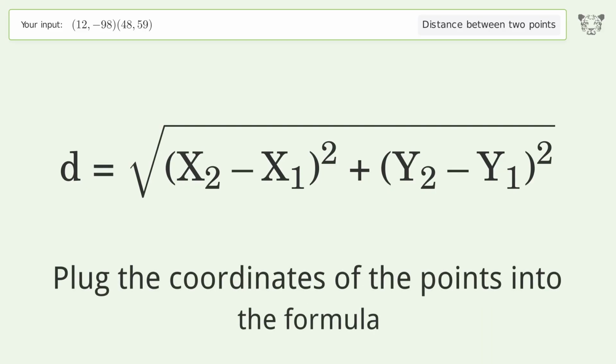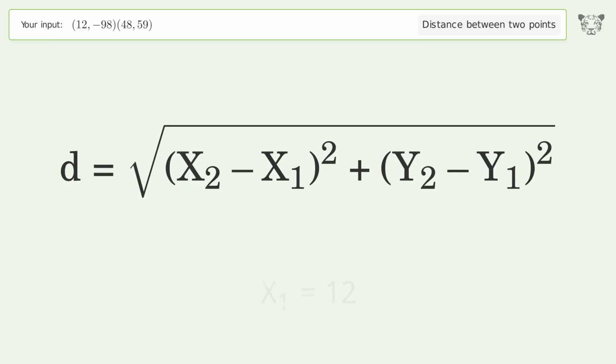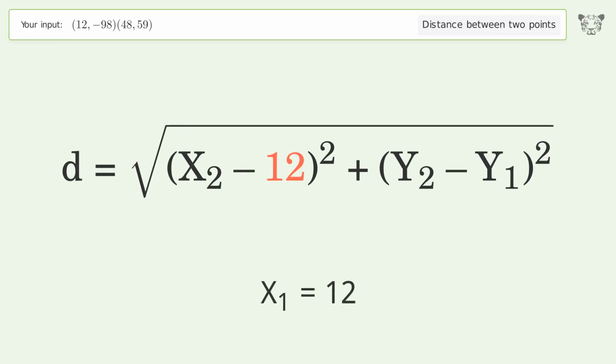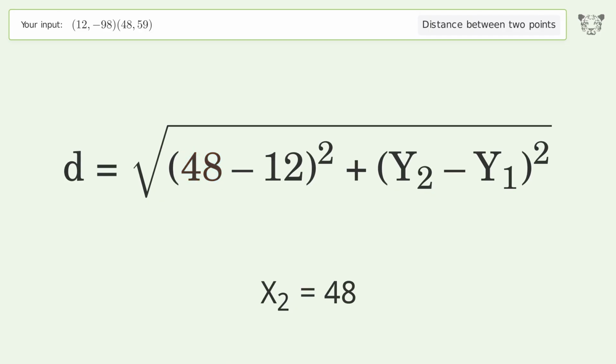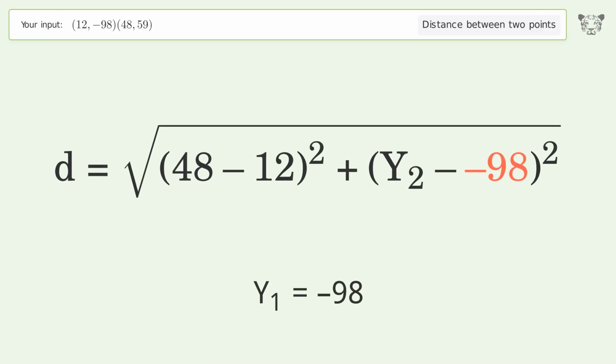Plug the coordinates of the points into the formula. x1 equals 12. x2 equals 48. y1 equals -98. y2 equals 59.